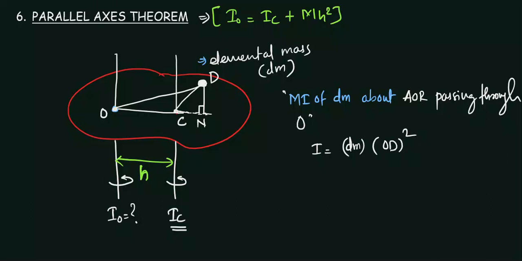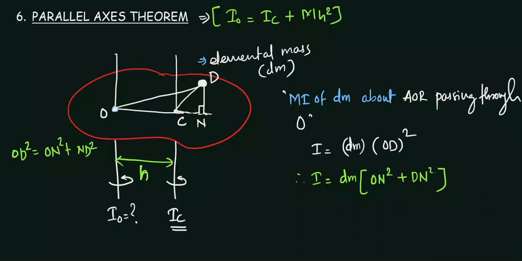Okay, so if you see here, this OD, according to Pythagoras theorem, this OD square can be written as ON square plus DN square. So I will expand this OD square as, this moment of inertia can be written as dm into, in the place of this I will write ON square plus DN square. Rather than ND, I will write DN. Okay, so this is DN.